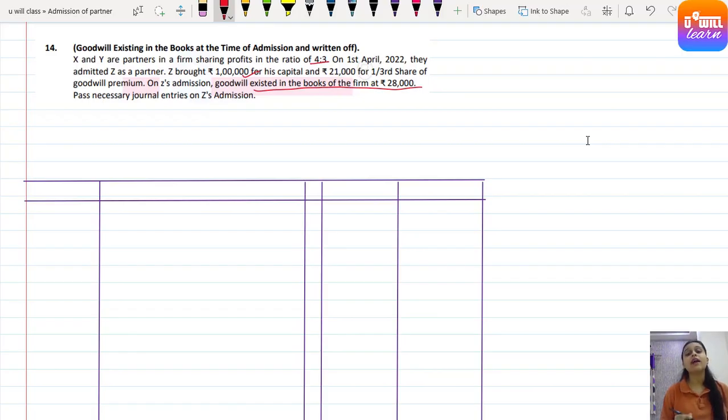In this question, one additional piece of information is that goodwill already exists in the books, that is, old goodwill. You have already studied the journal entry for old goodwill, that is, writing off the existing goodwill, which in the last chapter was done among all partners. In this chapter it will be old partners to goodwill account and in old ratio. We are just leaving the last line for now. Yesterday we learned the first two entries, so let's first pass them and then write the last entry. Pause the video and make the journal entries format.